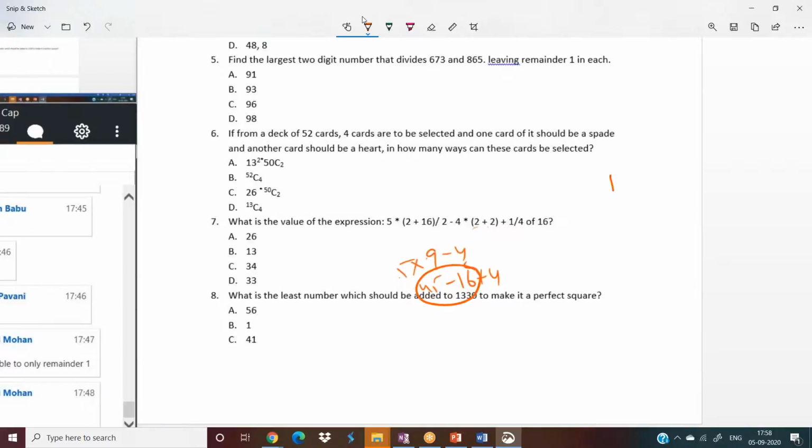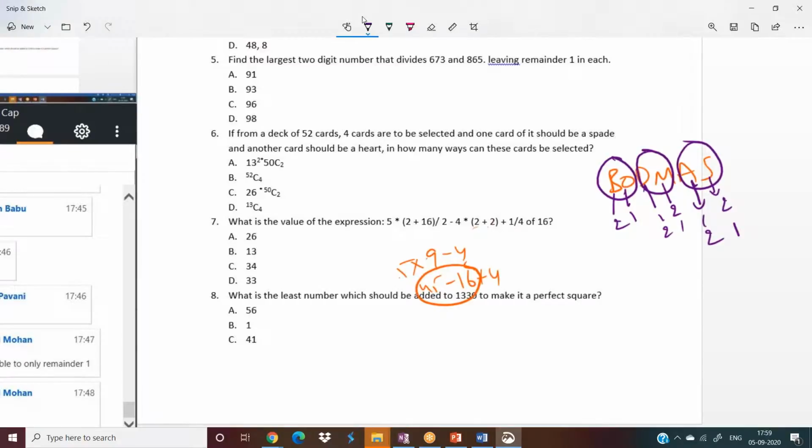Actually in BODMAS, I made a small mistake, guys. It's not a mistake actually, but in some cases we have to consider these two as a single part, these two as a single part. Now you can go with B first, O second, or else O first, B second, no problem. Divisions and multiplications, it can be 1 2 or it can be 2 1, no problem. So initially you can do addition and then subtraction, or else initially you can do subtraction and then addition also. Both are the same. In this case, we have to go from left to right.